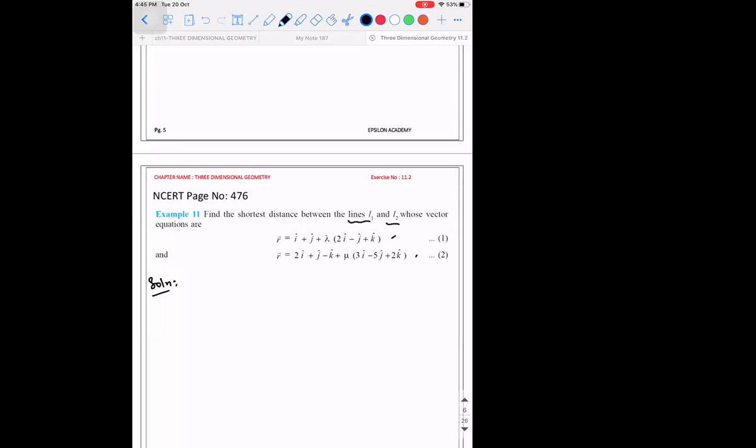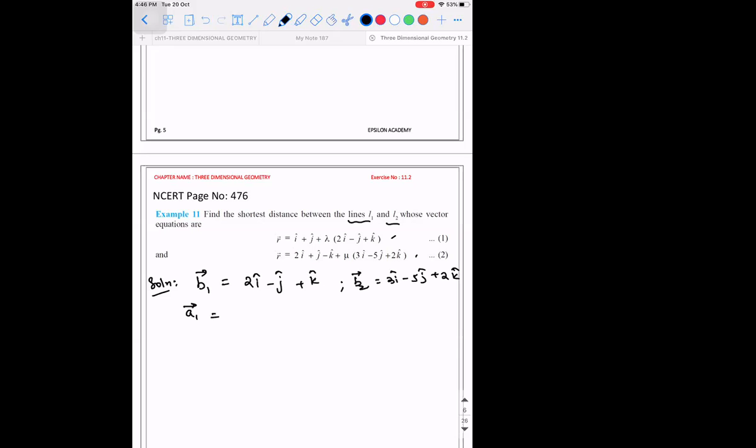Guys, look at the equations and tell me whether they are parallel lines or skew lines. Skew lines. Yes. So B1 vector is how much? 2i cap minus j cap plus k cap. B2 vector is 3i cap minus 5j cap plus 2k cap.